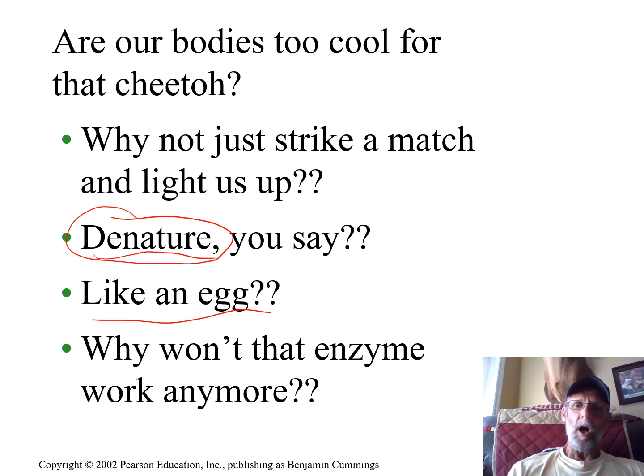But the egg now has had that protein denatured, and when you cool it off, it's not going to go back. Now, albumin is not an enzyme, but like albumin, if enzyme proteins were broken, usually denatured, usually they're not going to go back to their shape that they were, their shape that was their working shape. And why shape is important is coming up in just a minute. But right now, back to energy.